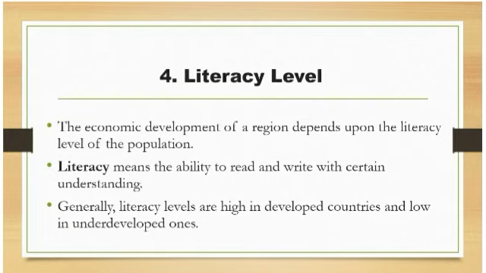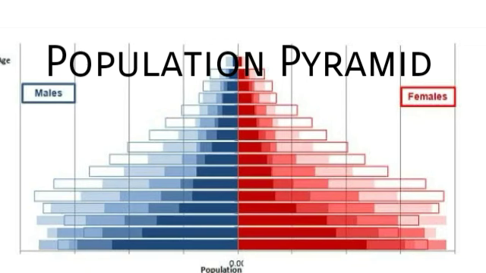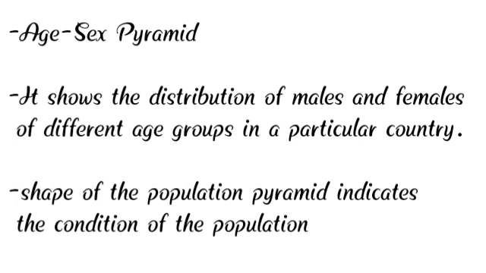So these are the components of the composition of population. We have seen four components: age composition, sex ratio, rural-urban divide, and literacy level. Now let's learn our second topic, that is the population pyramid. The population pyramid is also known as the age-sex pyramid.